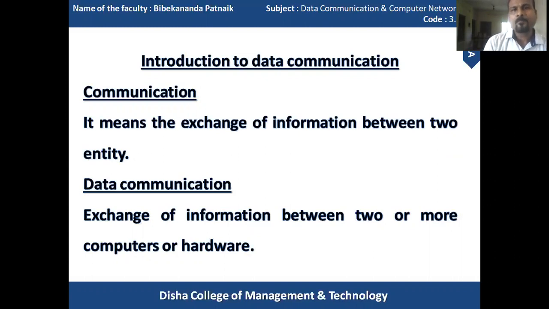So generally, communication means the exchange of information between two entities, and data communication means exchange of information between two or more computers or hardware.